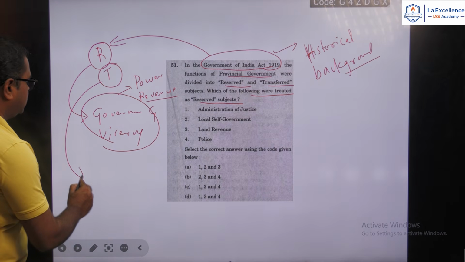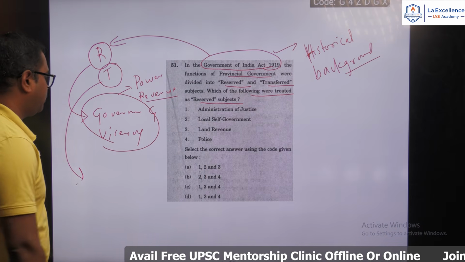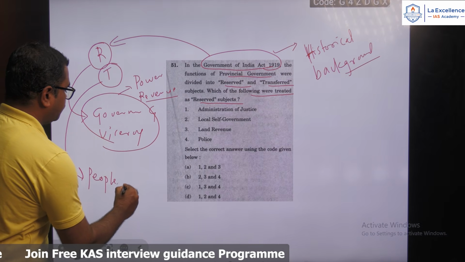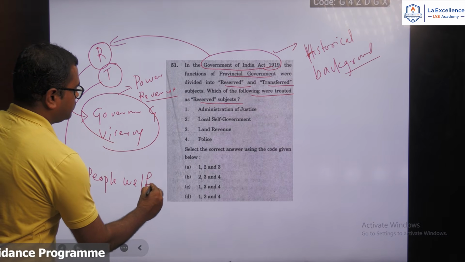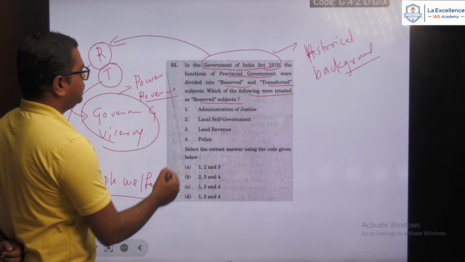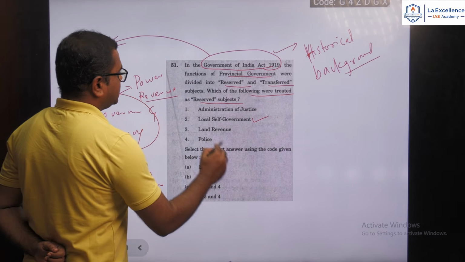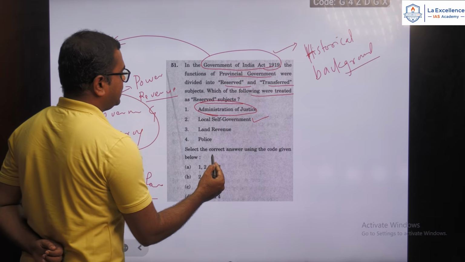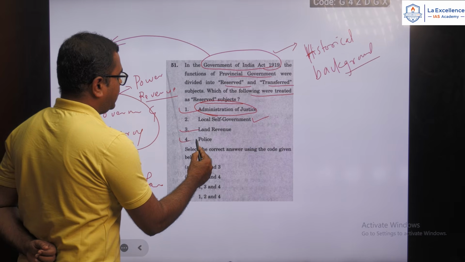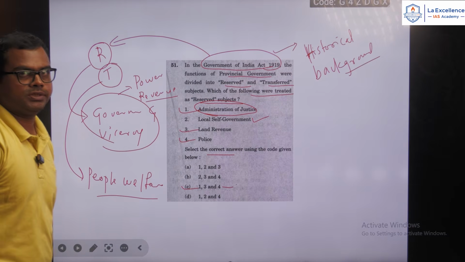Transferred were the ones transferred to the local government, or you can say the regional government, and these were mainly for the people's welfare. So the subjects related to people's welfare can be classified as transferred subjects, such as local government, whereas the reserved ones, where there is money and power involved, were administration of justice, land revenue and police, that is 1, 3, 4.